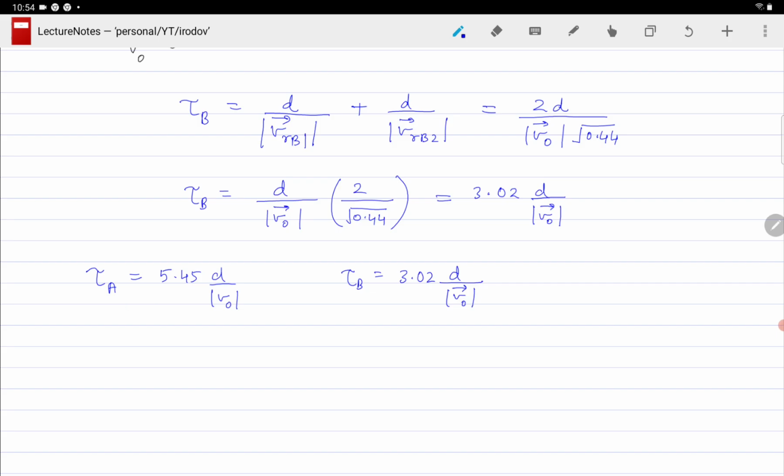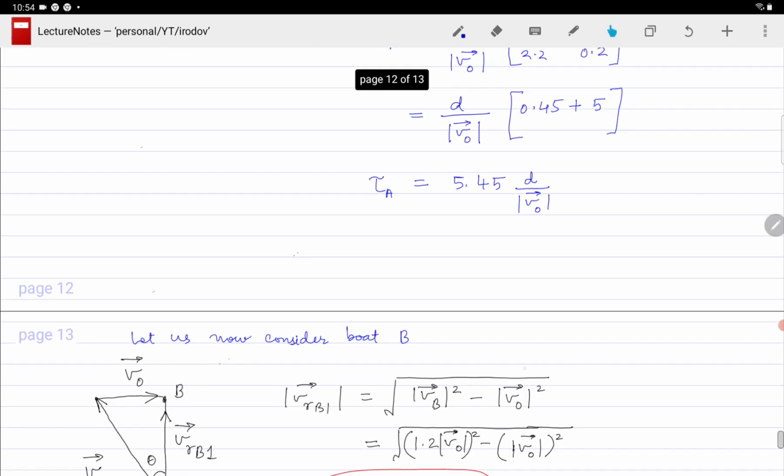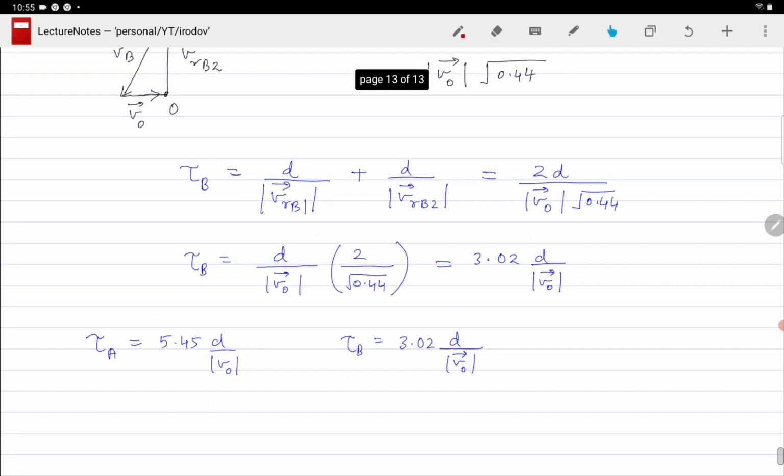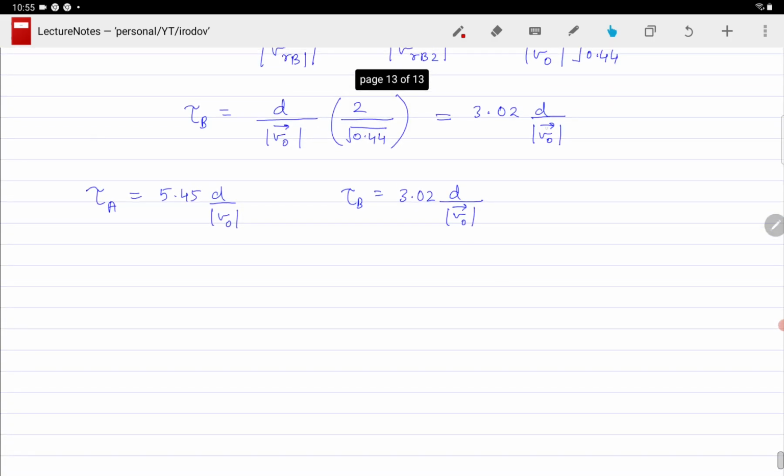So now if we have to find out tau A by tau B, that is the ratio of the time taken by A and the time taken by B on this journey, the D by V0 term will cancel out for both of them.